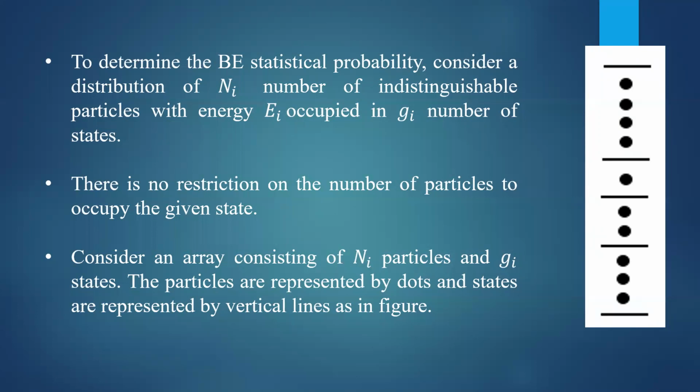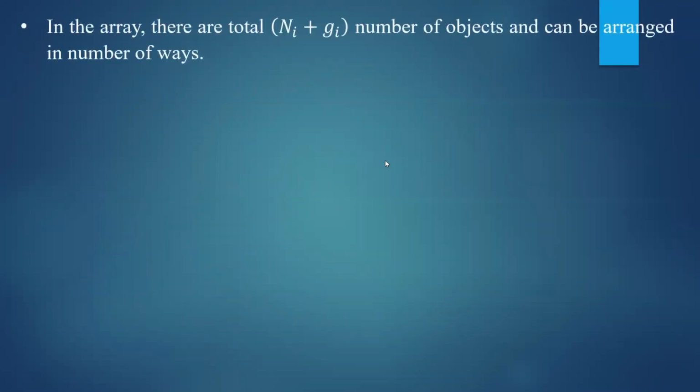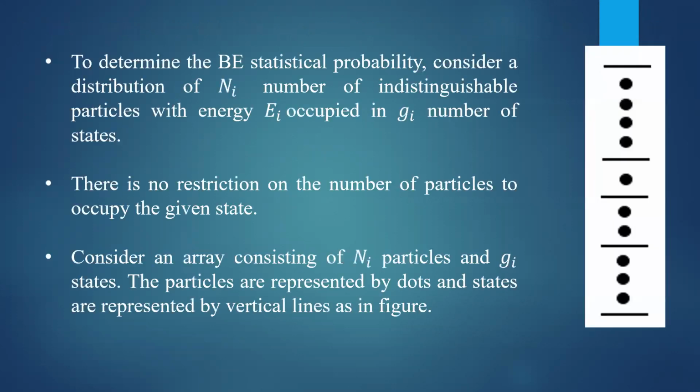And also, these particles are indistinguishable. You can replace this dot by this. That is not giving you a different state. That is going to be the same because they are indistinguishable. So therefore, in this particular system, there are total Ni plus Gi number of objects. Ni is the number of particles, Gi is the number of states. And in this figure, we have represented state as a line, particle as a dot.